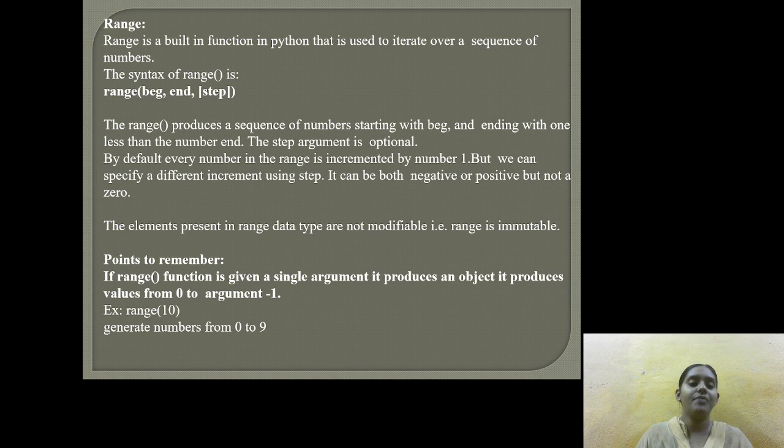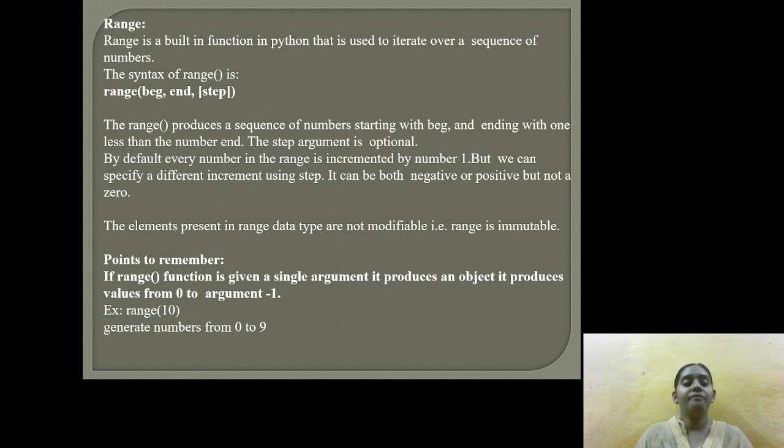That is the range function is also a data type in Python, and the range produces a sequence of numbers starting with beginning and ending with 1 less than the number end. That is we can clearly observe that ending value with 1 less than the number end. The step argument is optional. We can use the step value, or we can skip the step value, but we have to mention the beginning value and ending value.